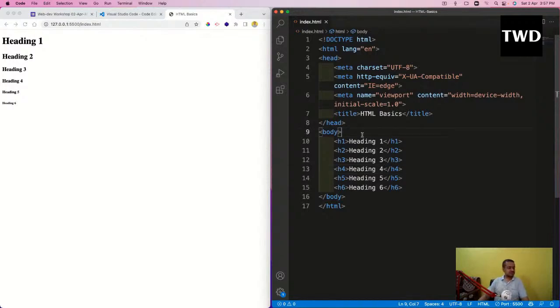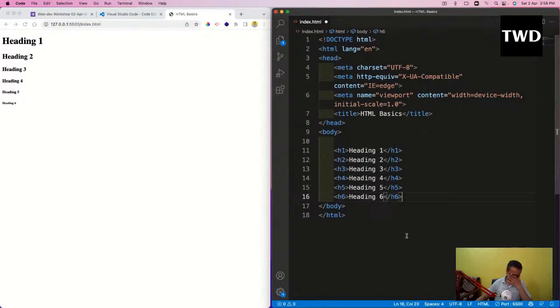So this heading 1 to heading 6 are there. Before moving forward, as I've told, HTML is all about learning different tags. This h1 to h6 has different sizes. Mostly you will not go beyond h4, because h5 and h6 are very small. They are equivalent to maybe the paragraph tag only. So next we are going to learn about the paragraph tag.